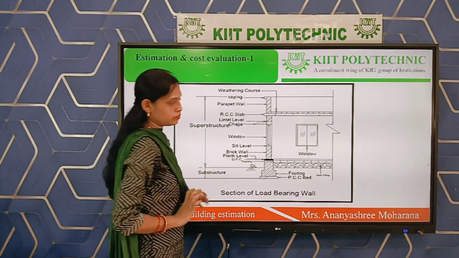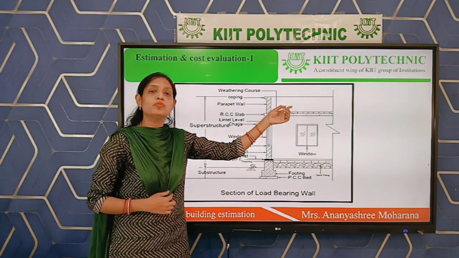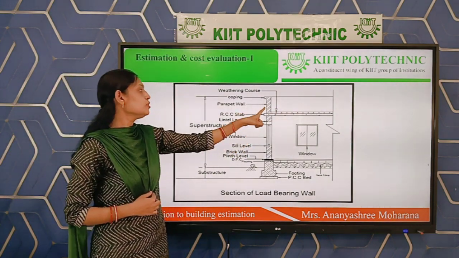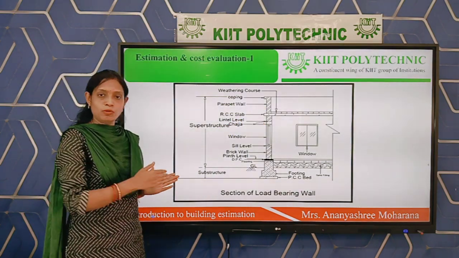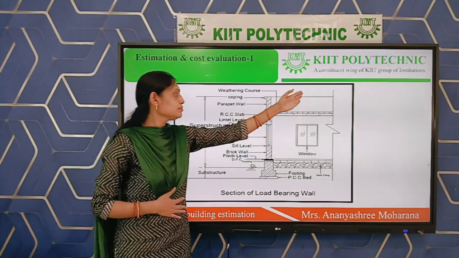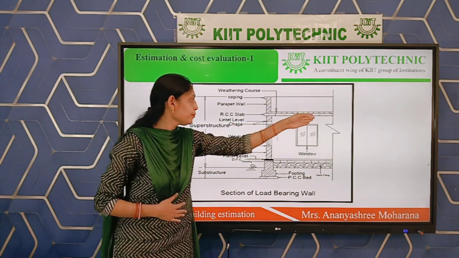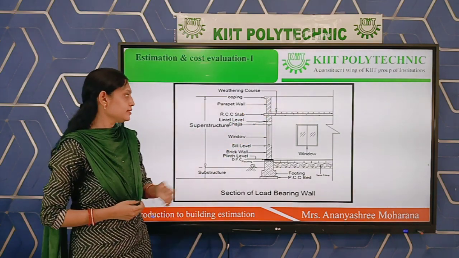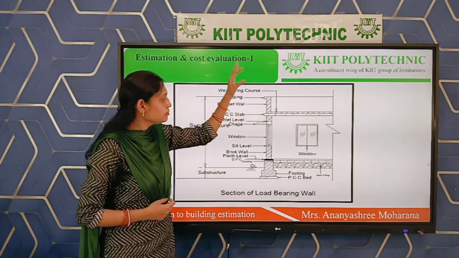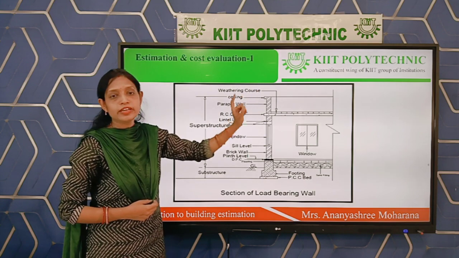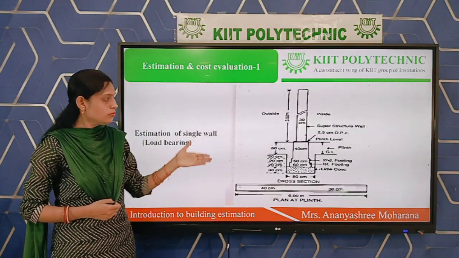Over the slab is the weathering course. Weathering course is a course which is provided to protect the slab from the weathering effect. Next is your parapet wall. Parapet wall is a boundary wall which is provided to protect from falls or any disturbance over the roof, over the terrace. Next is coping. Coping is a layer we are providing to protect the edge of the parapet. So this is all about the cross section of the wall.